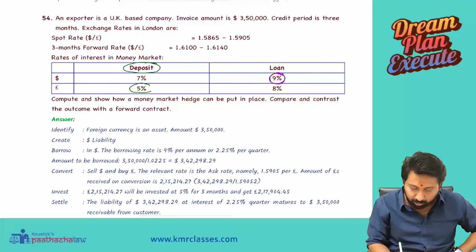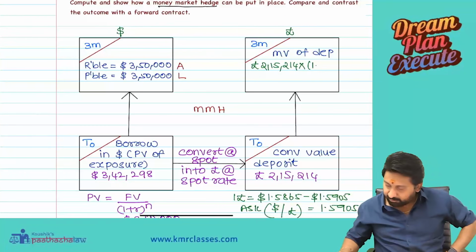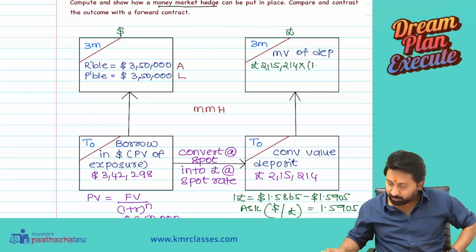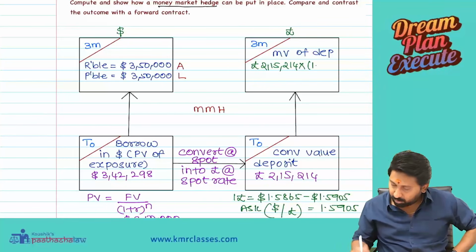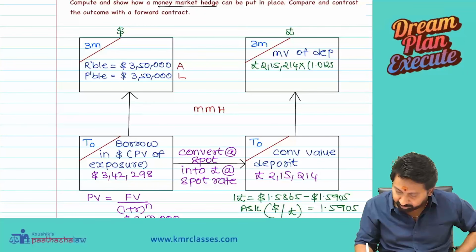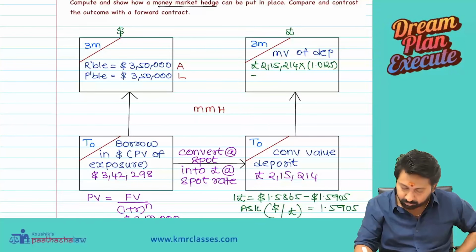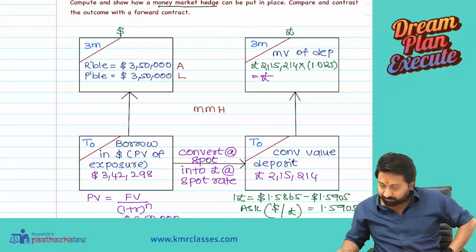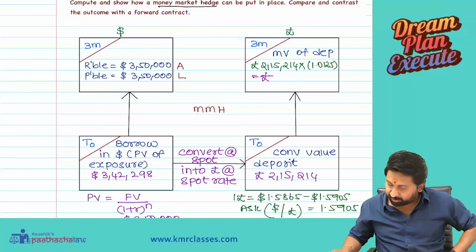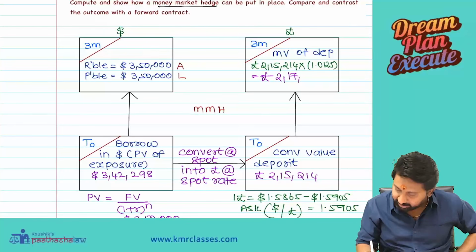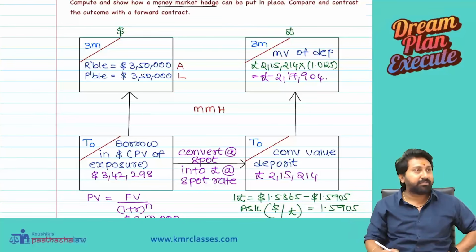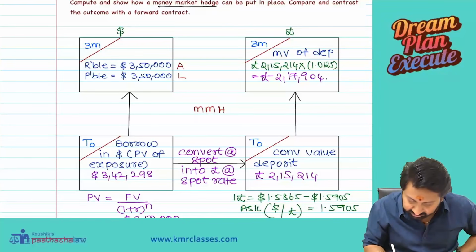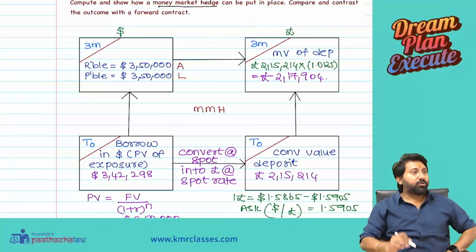Which country? Pound. 5%. So 1.5 into 3 by 12. 1.25. 1.0125. That equal to pounds. 215,214 into 1.0125. 217,904. 217,904. Means what? How to understand? For this $3,50,000, at last you received 217,904 pounds.